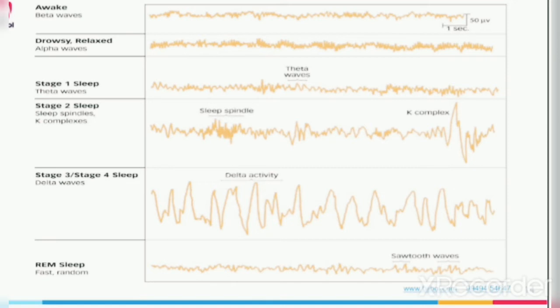In REM sleep, you can see the fast random sawtooth waves. Totally different types of waves in different conditions: during awake condition, during drowsy or relaxed condition, during stage 1 sleep, during stage 2 sleep, during stage 3 or stage 4 sleep, during REM sleep.